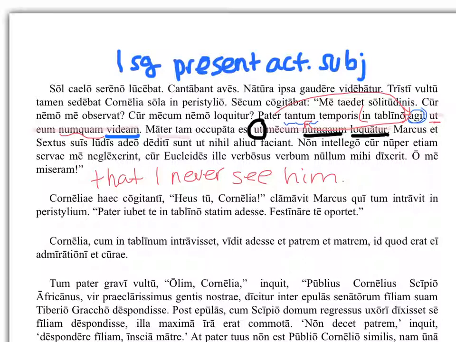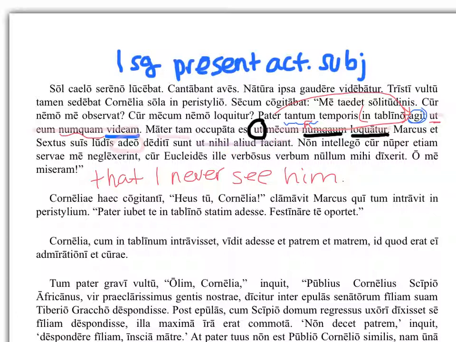Let's see if we've got another one. Marcus et Sextus suis ludis adeo dediti. Ooh, adeo, that might be helpful. Marcus and Sextus dediti sunt, are given over, are dedicated to their studies adeo. So much. How much are they given over to their studies? So much that nihil aliud faciant. They do, facio, they do nothing else.